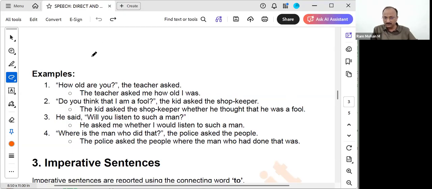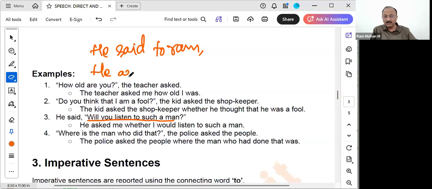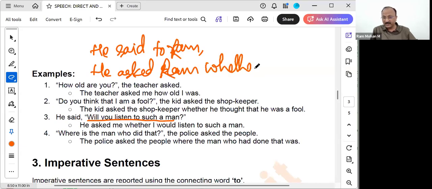He said to Ram, if at all we used, he said to Ram. And the same sentence, will you listen to such a man? So what do we use? He asked Ram, sorry, R should be capital, okay? Normally, he asked Ram whether, in this case, I will not come. Correct? No?